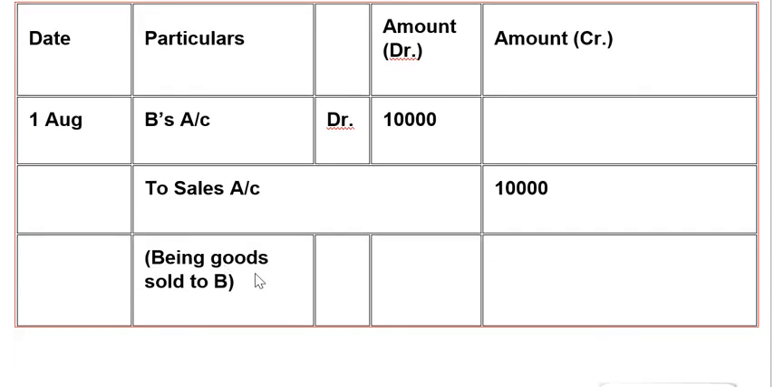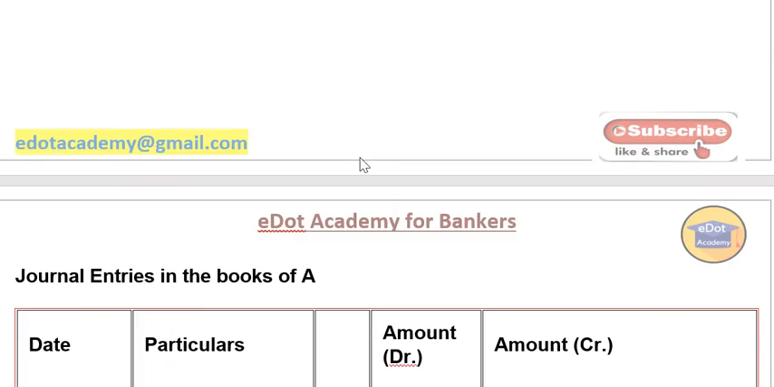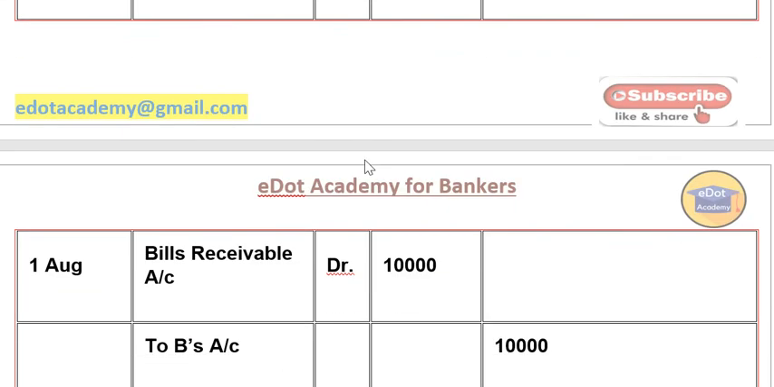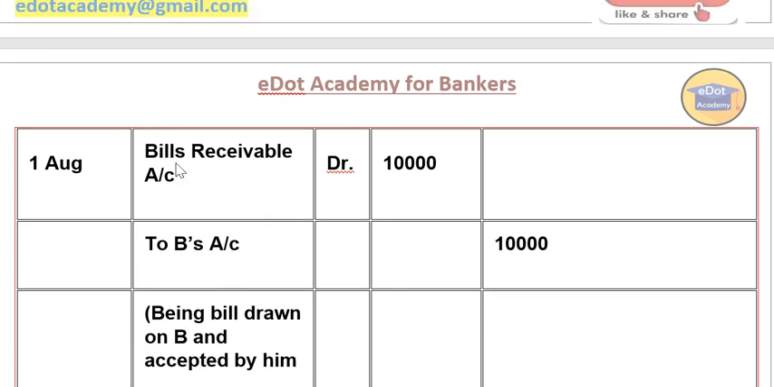Now next, what happened? In the same way, because he's making the bill, he will debit the bill receivable account and credit B's account, because he's making the bill of exchange. So bill receivable will be debited and B's account credited. Narration: being bill drawn on B and accepted by him.